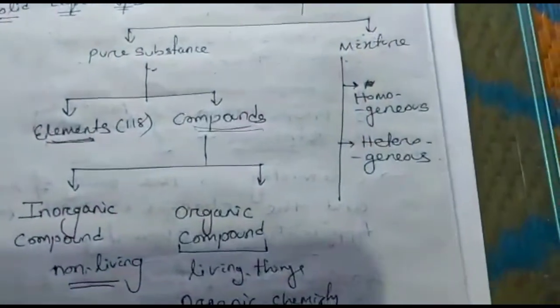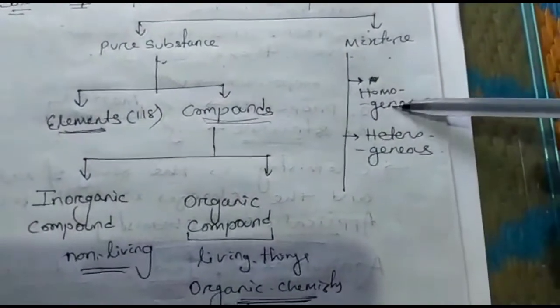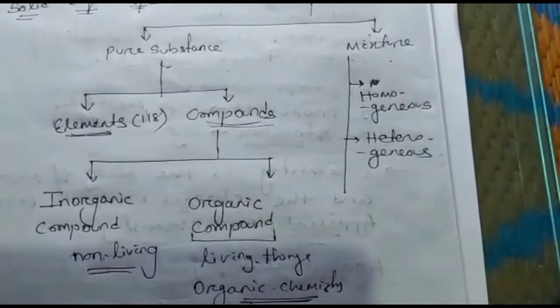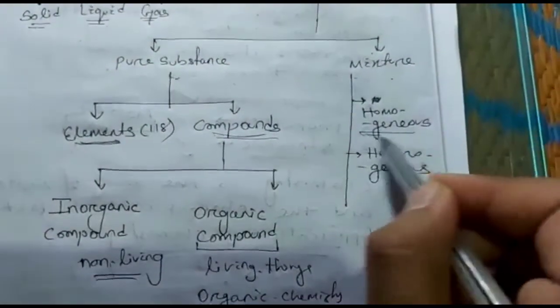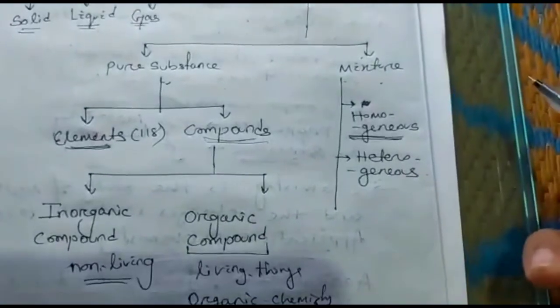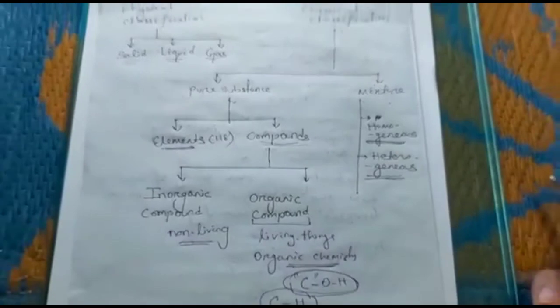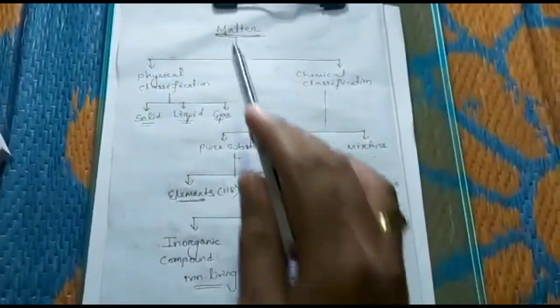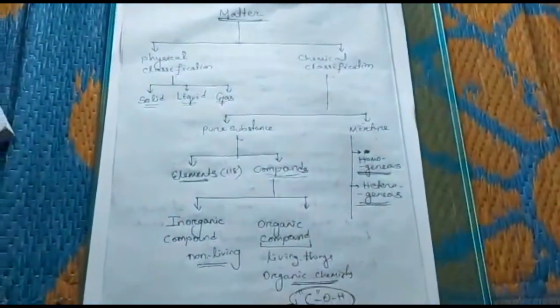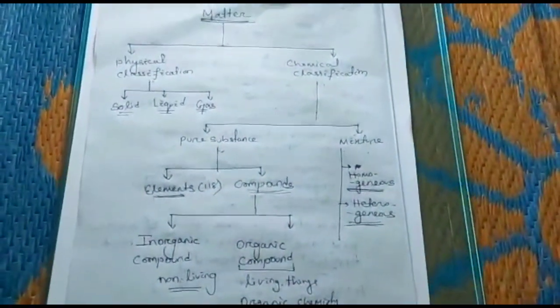Now come to the mixture. Mixture is divided into two types: homogeneous mixture and heterogeneous mixture. If similar things are there, then this is known as homogeneous. They can mix with each other. And heterogeneous means dissimilar things are there. So this is the total classification of matter. You see and write down in your copy about the classification of matter.